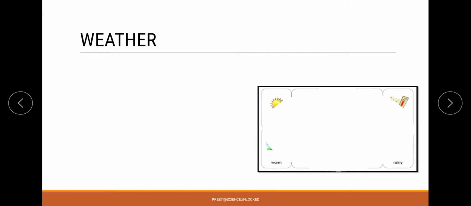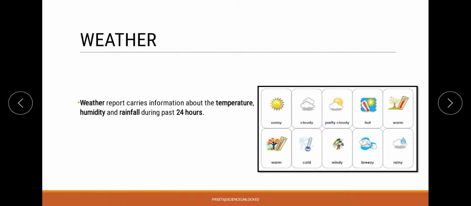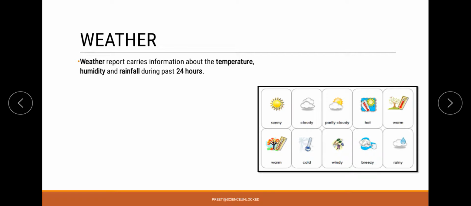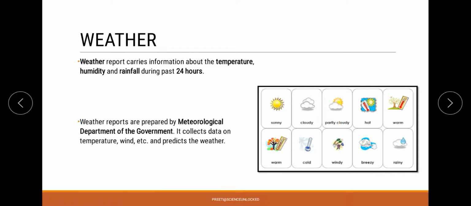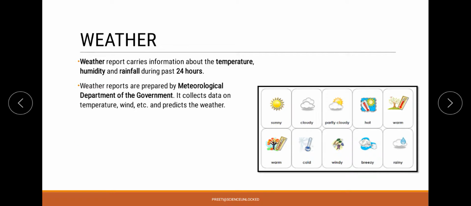Now weather is basically the report of three major factors for 24 hours. That means over here we are going to record these three phenomena all together, that is temperature, humidity and rainfall, which will be recorded for 24 hours. Now this particular data is taken care of by a department of India called the meteorological department, which comes under the government.